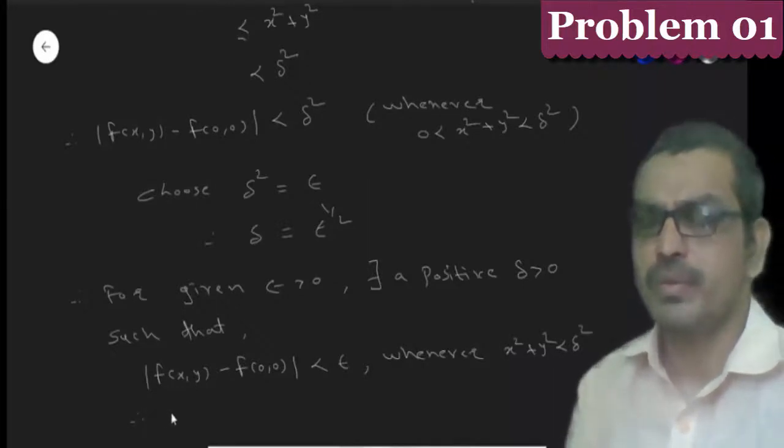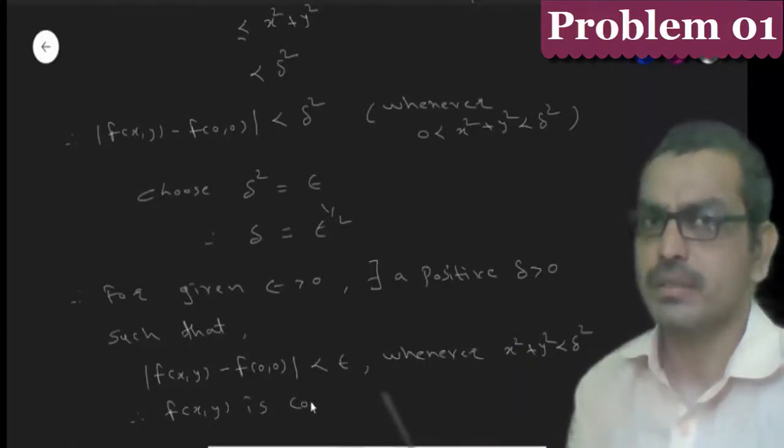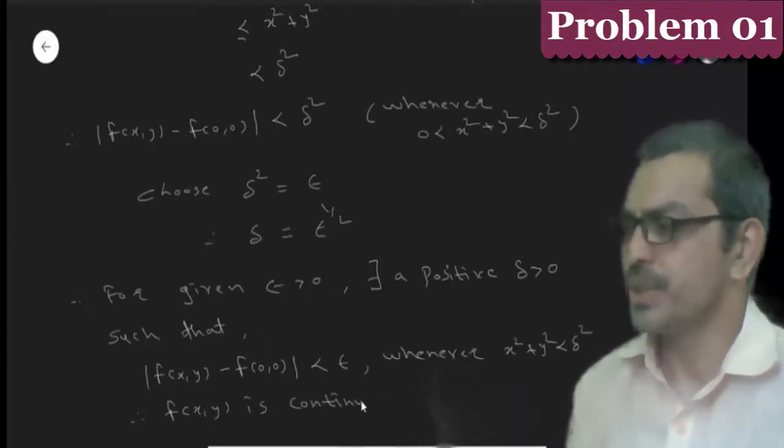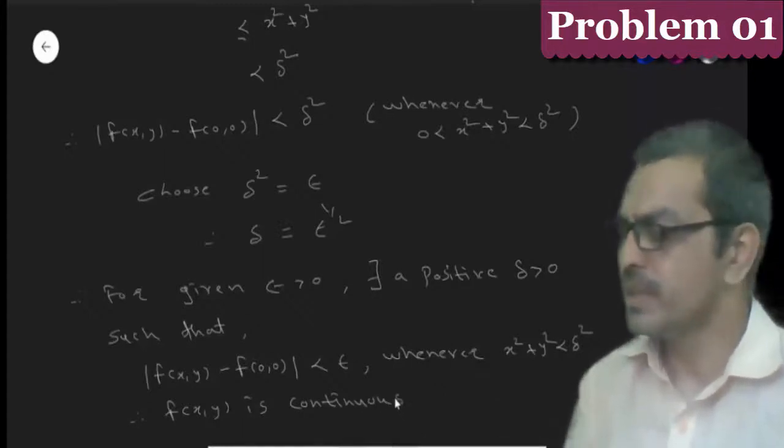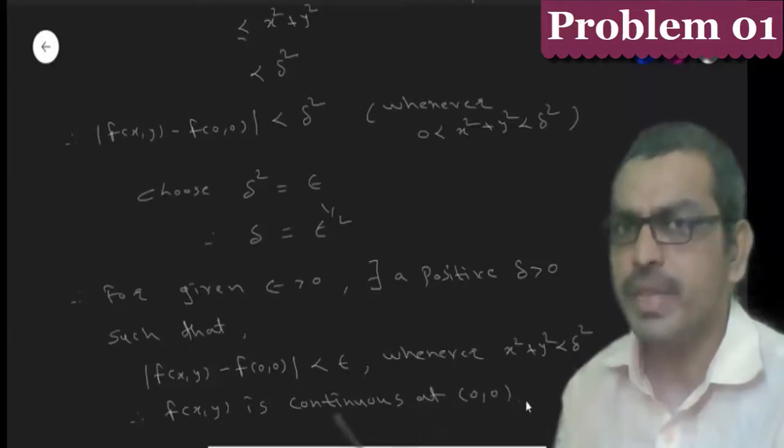Therefore, we say that the function f(x,y) is continuous at (0, 0).